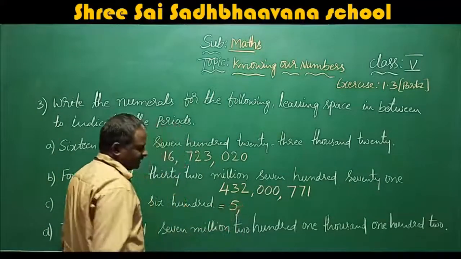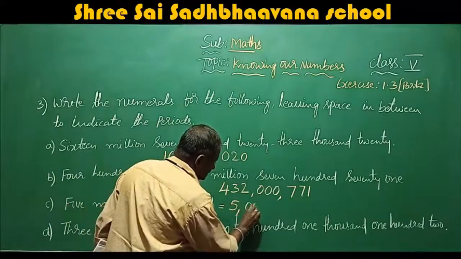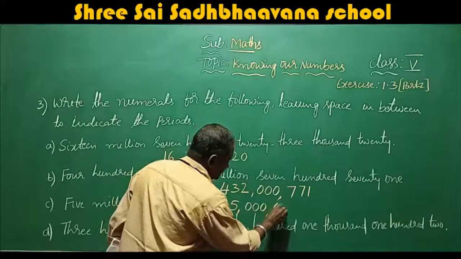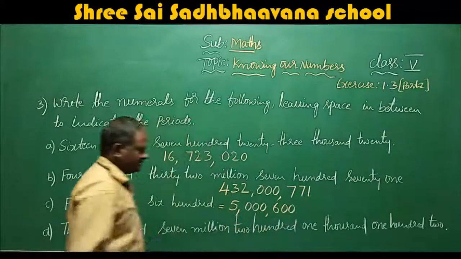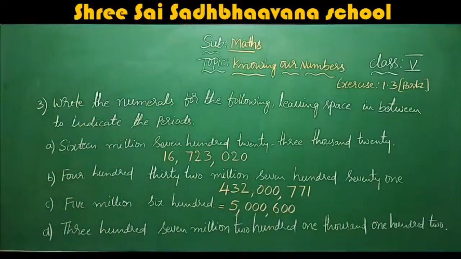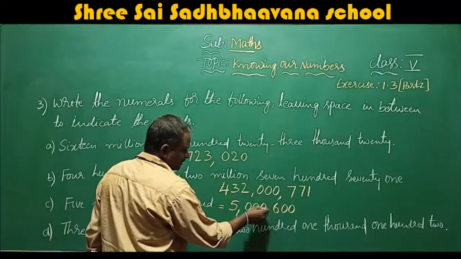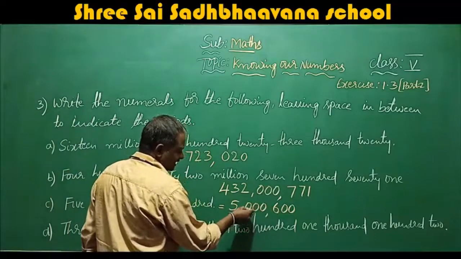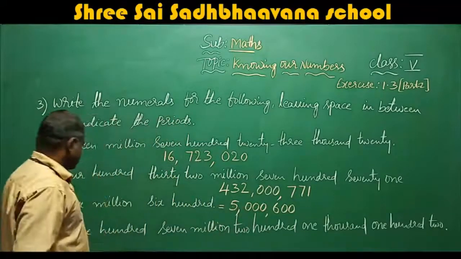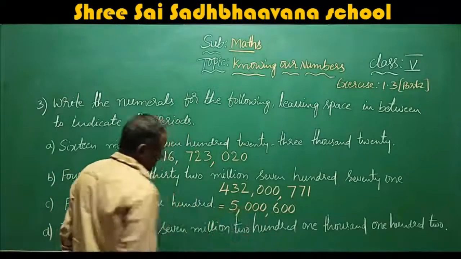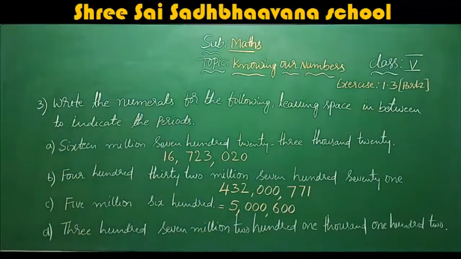Next, 5,600,000. 5 million, no thousands, 600. Here unit, 10, 100, 1,000, 10,000, 100,000, million. This is 5,600,000. Next, 307,201,102.